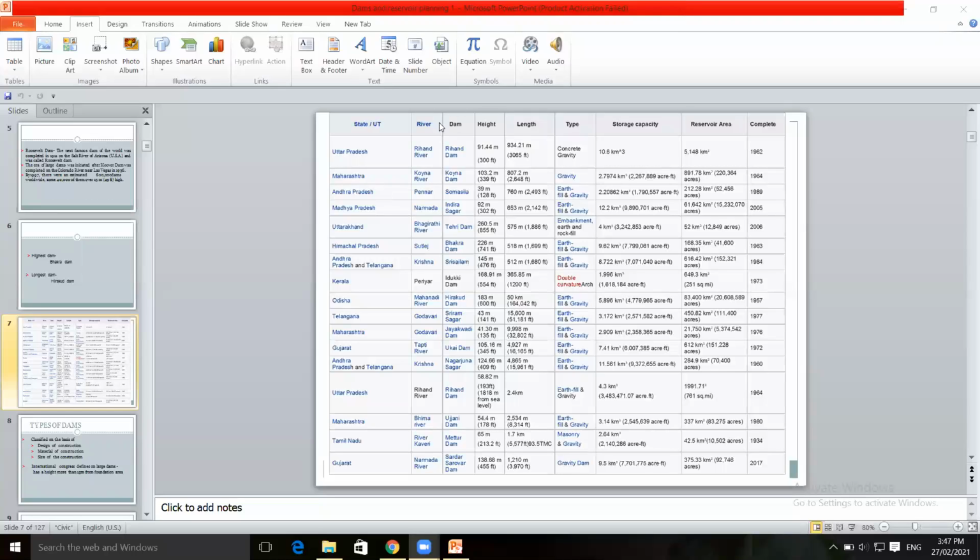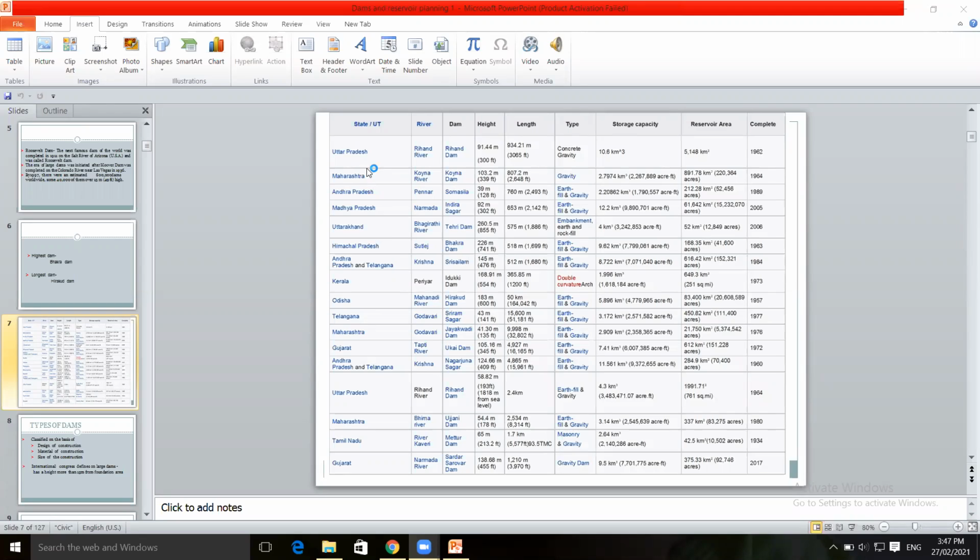The name of the river is shown, and along that river, the dam constructed is named, with its height, length, type of dam, type of material used, storage capacity, reservoir area, and completion year.